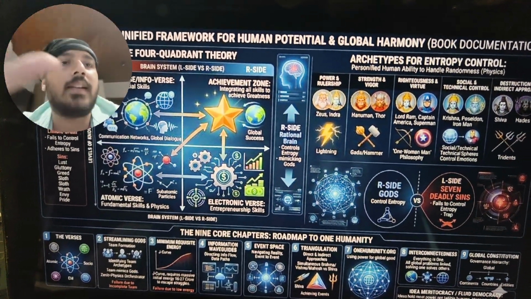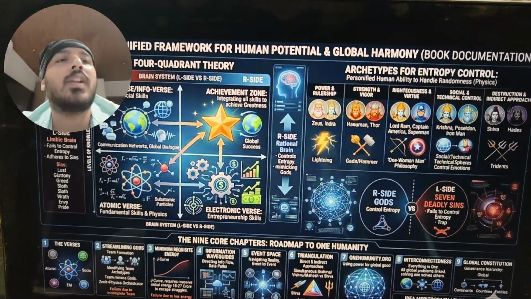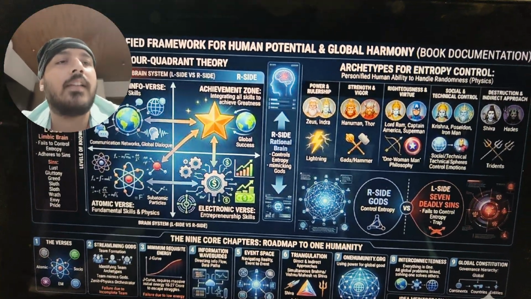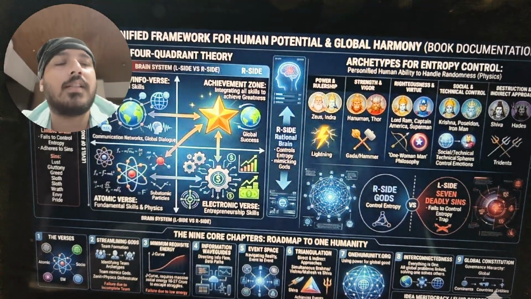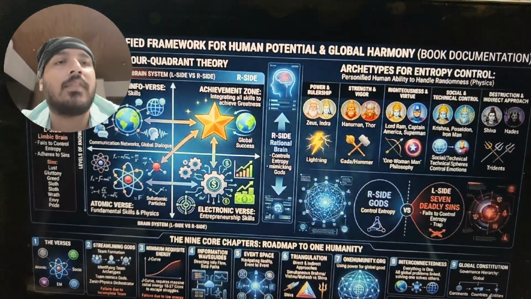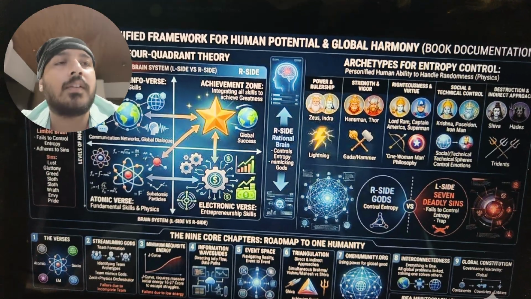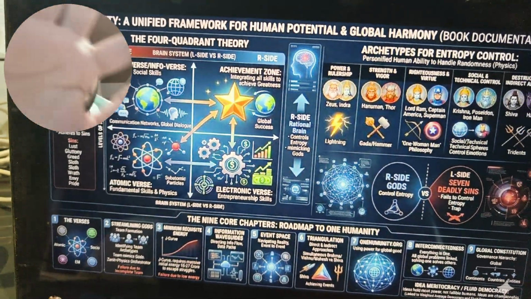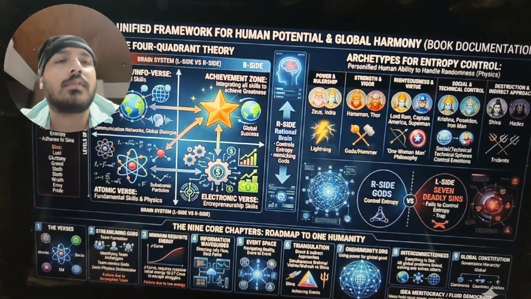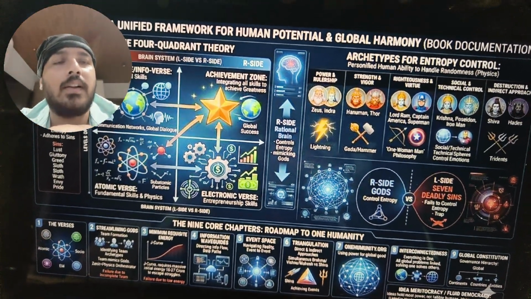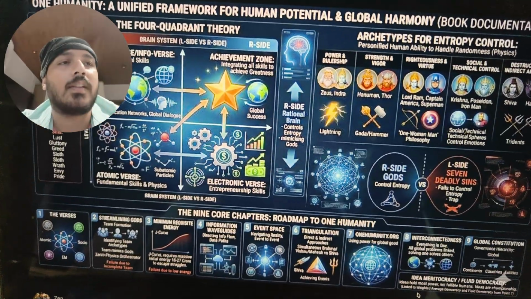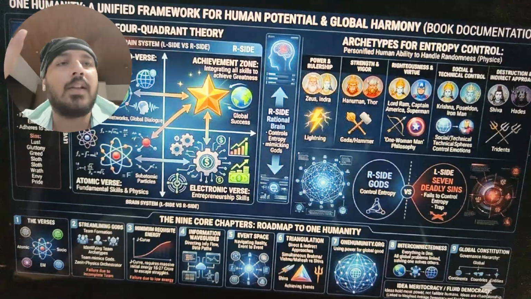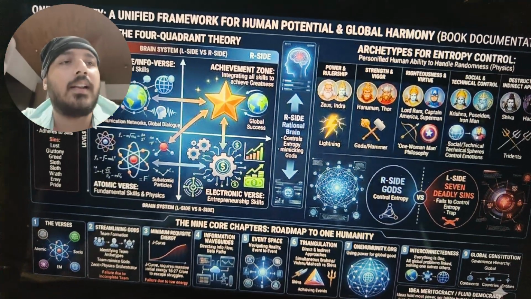And this is one infographic, although it is only 80% perfect or so on and so forth. I am thankful that we live in an AI world and I am able to generate this particular infographic after giving a certain particular prompt. After generating this particular infographic, I am able to explain it to the camera. So I feel gratitude in this moment for being able to do this. I hope people have just got the gist of what I am talking. I'll be explaining all these things in greater detail in coming videos.